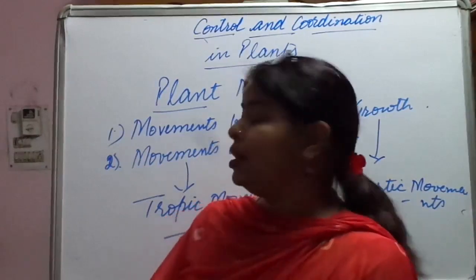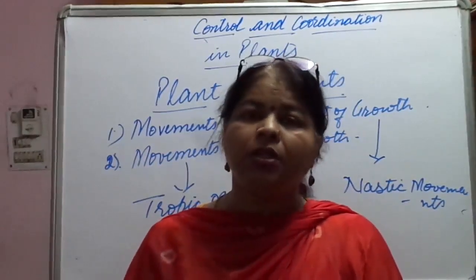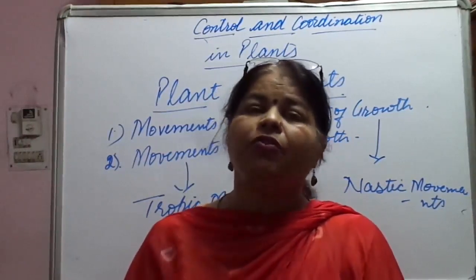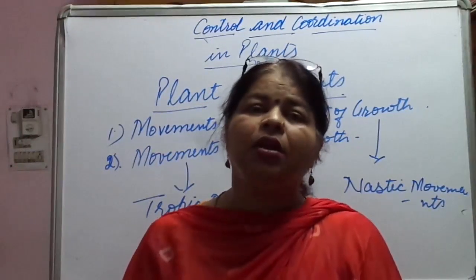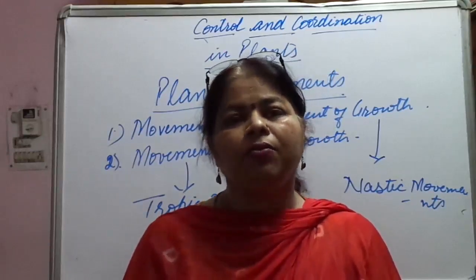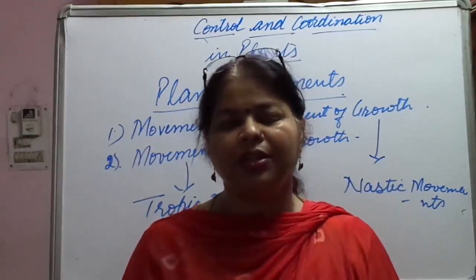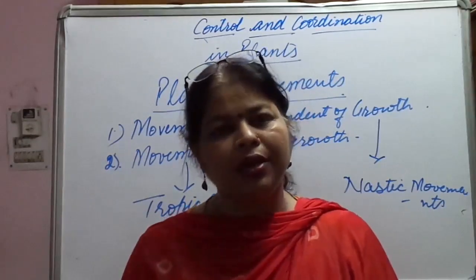So what are the assignments regarding this introduction of the chapter? First question is how you can differentiate whether an organism is living, what are the characteristic features? Remember Mrs. Graham that I told you in the beginning, so you can write that.